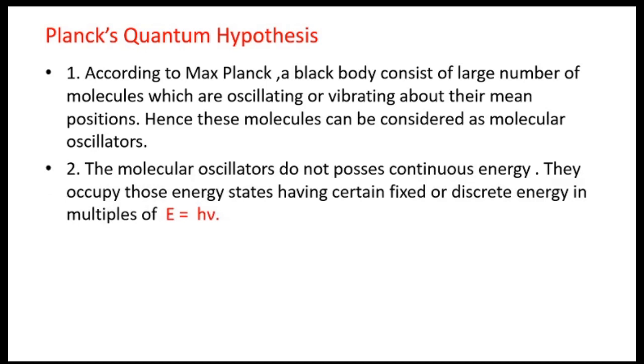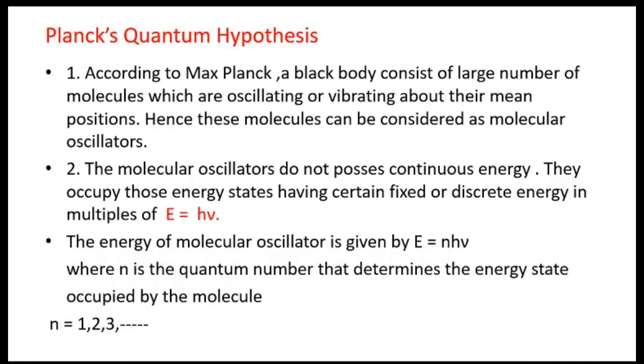They occupy those energy states which have certain fixed or discrete energy, and this discrete energy was in multiples of E = hν, where h is Planck's constant and ν is the frequency of radiation that is either emitted or absorbed.